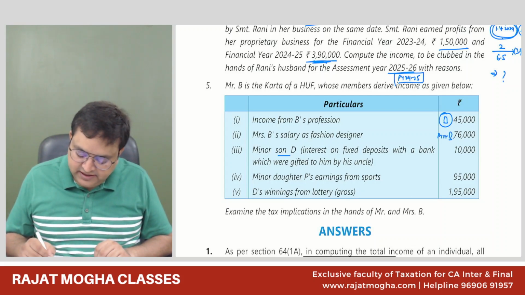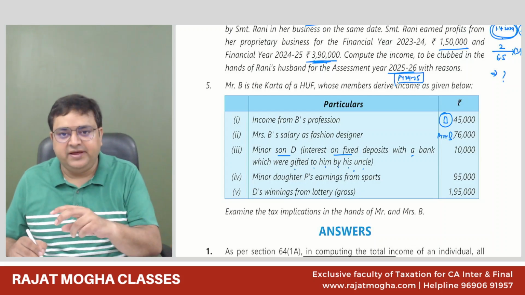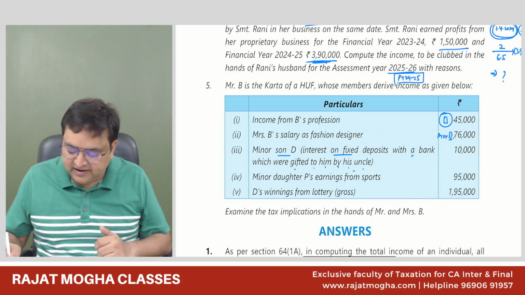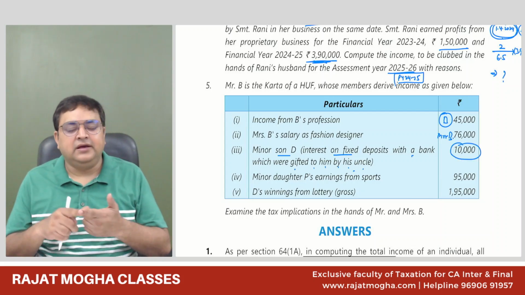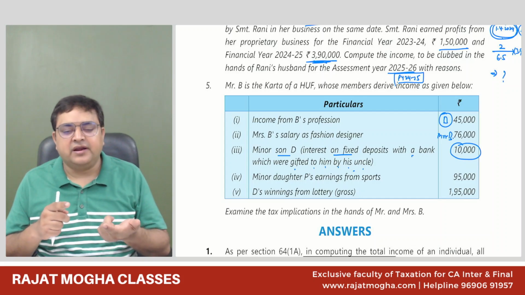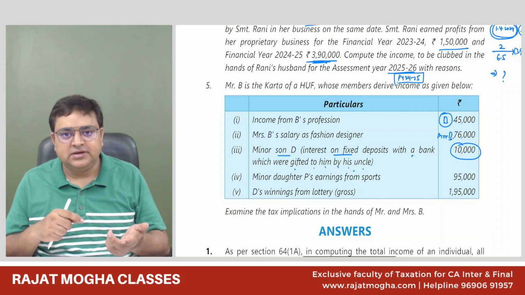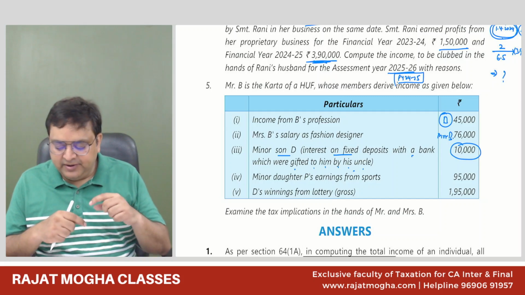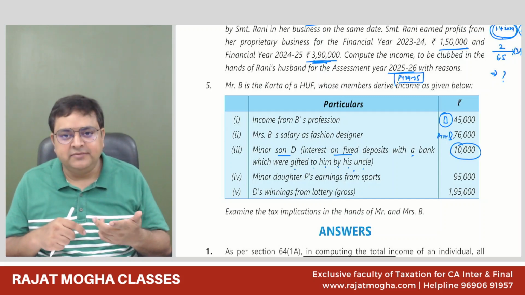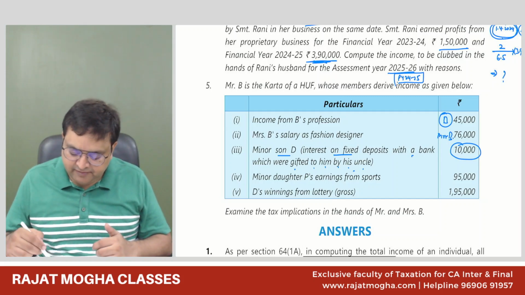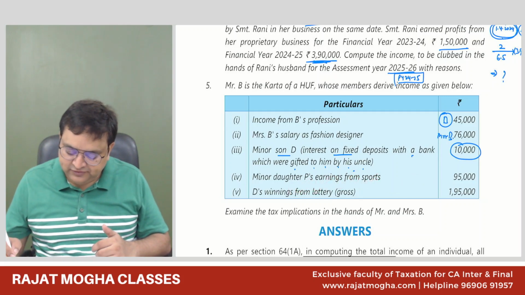Minor son D, interest on fixed deposit with the bank which were gifted to him by his uncle. So his uncle has gifted the FD and the minor son is earning 10,000 rupees. So this income is of the minor child, which he is not earning because of any talent, skill, or knowledge, nor is he physically handicapped. So it will be clubbed in the hands of the parent whose income is higher. As of now, whose income is higher? Mrs. B's income is higher.